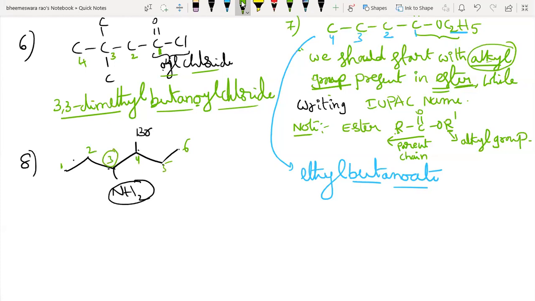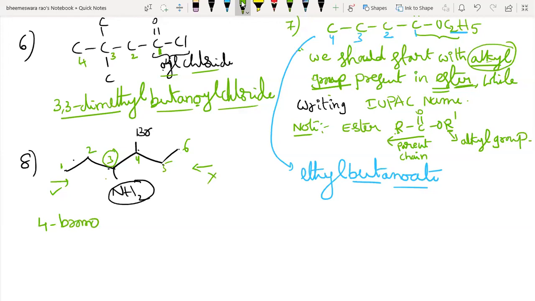Third position. Suppose you give numbering from here, 1, 2, 3, it is the fourth position. So left to right is the correct numbering. Very good. Now there is a side chain that is Br, bromine. So the prefix is bromo. It's 4-bromo.